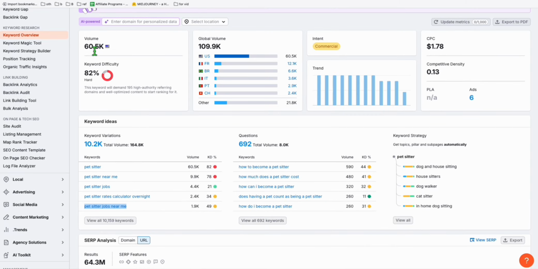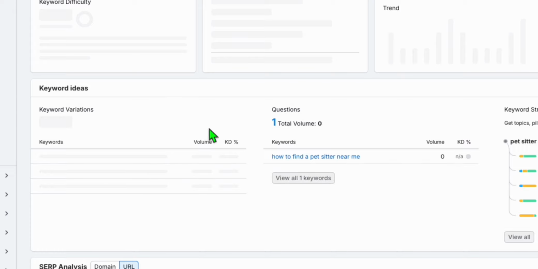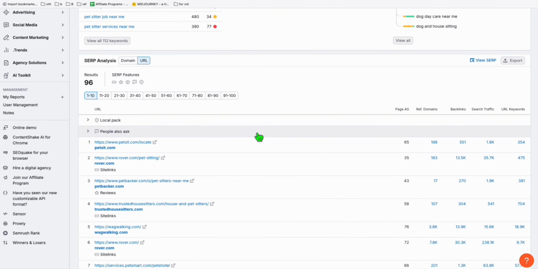So again, after verifying this, you will be able to decide if you want to go ahead with this directory. But first, let's take a look at the sites that are ranking for pet sitter near me. Usually you'll find a directory website when you search this term, pet sitter near me. So let's check that and let's see the SERP that's ranking. Petsit.com. This is obviously a directory. So let's take a look.